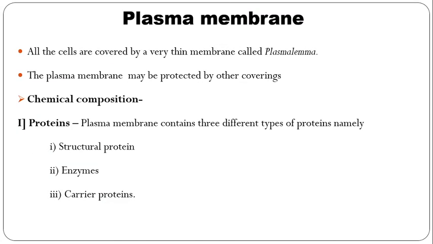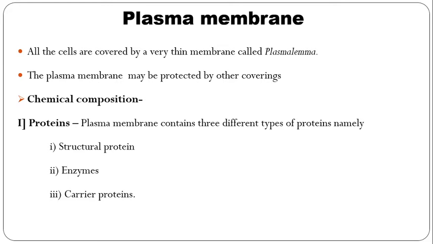All the cells are covered by a very thin membrane called the plasma lemma, which is not visible under the light microscope. Under the light microscope, the structure seen is called the cell membrane, and this cell membrane is made up of the plasma lemma and the surrounding cell coat.